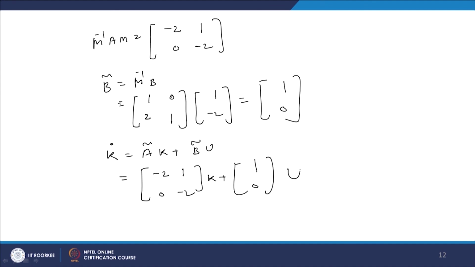Now, you just see here, here comes 0 and here is minus 2, and as discussed earlier, this is the Jordan block end. The corresponding element should be non-zero, but here it comes 0, that means that this system is not controllable. So, in this way we can check the controllability of the system.